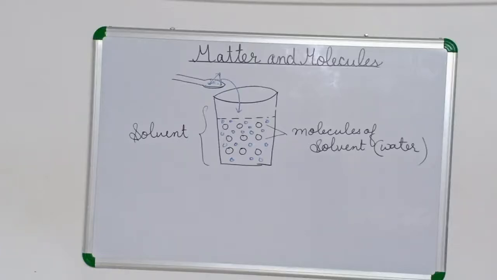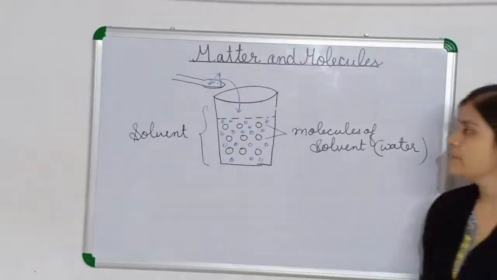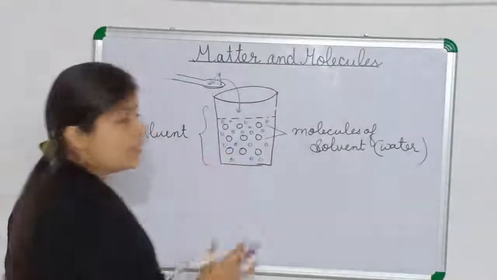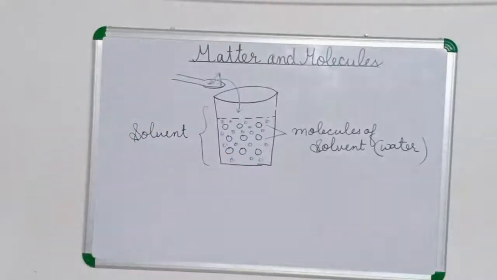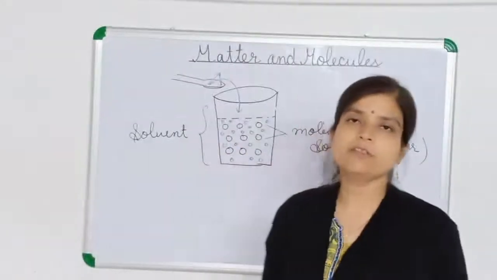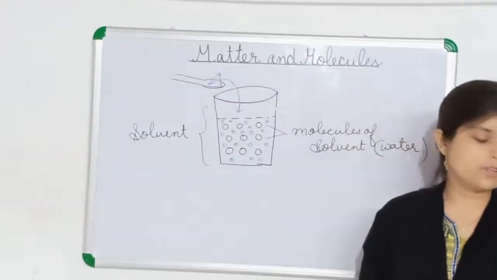Substances that do not dissolve in water are said to be insoluble in water. Pulses, chalk powder, oil, petrol, sand and hydrogen gas are insoluble in water.